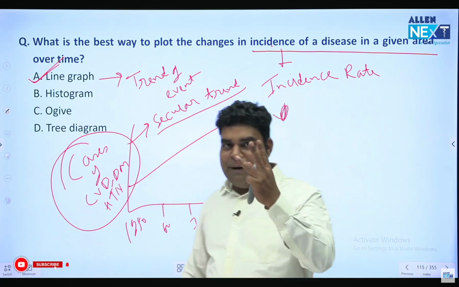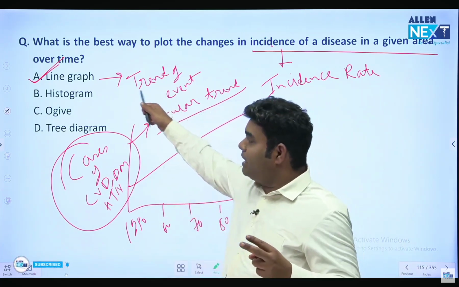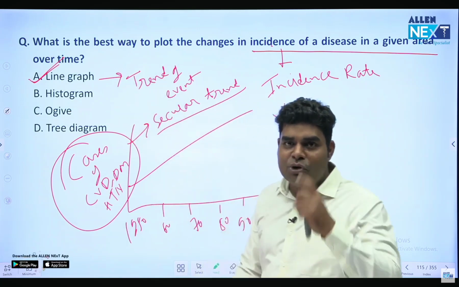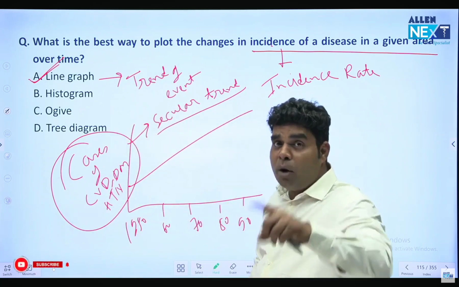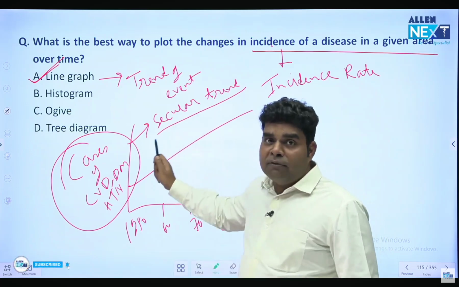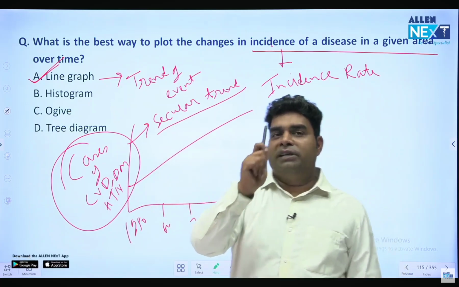तो यहां से 3 क्वेश्चन आते हैं. पहला क्वेश्चन, secular trend is represented by which diagram? Line diagram. Second question, how do you represent trend of event? Line diagram. Third and most common question, which is an example of secular trend? Cardiovascular disease is an example of secular trend.